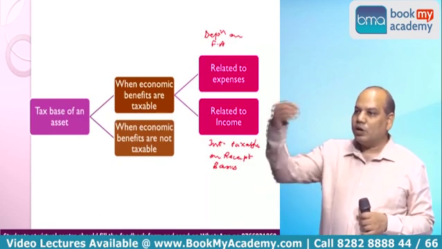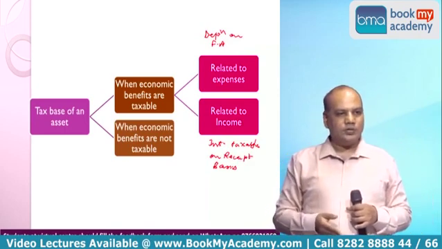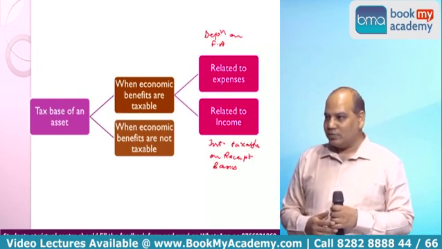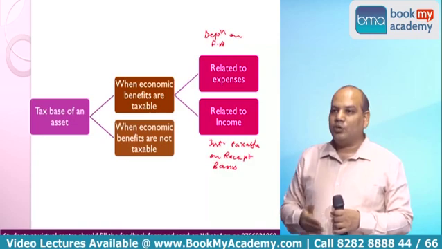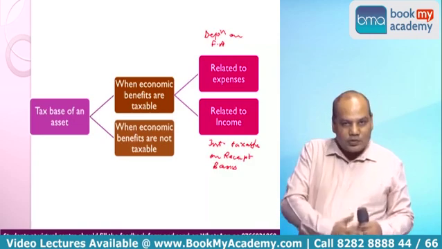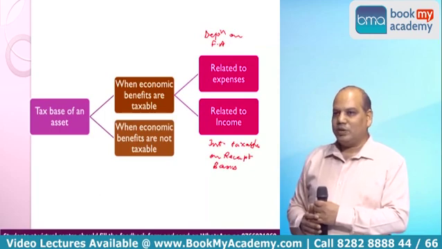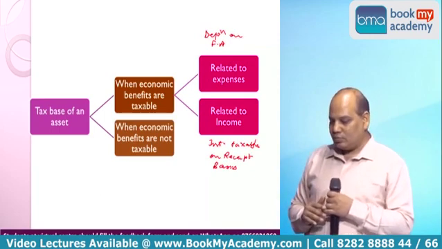But books of accounts are always maintained under accrual basis. Accrual is a fundamental accounting concept. Is it right? So for books of account, you may follow accrual method. You may pass the entry interest receivable to interest income. But for tax purpose, it is not income till it is received.